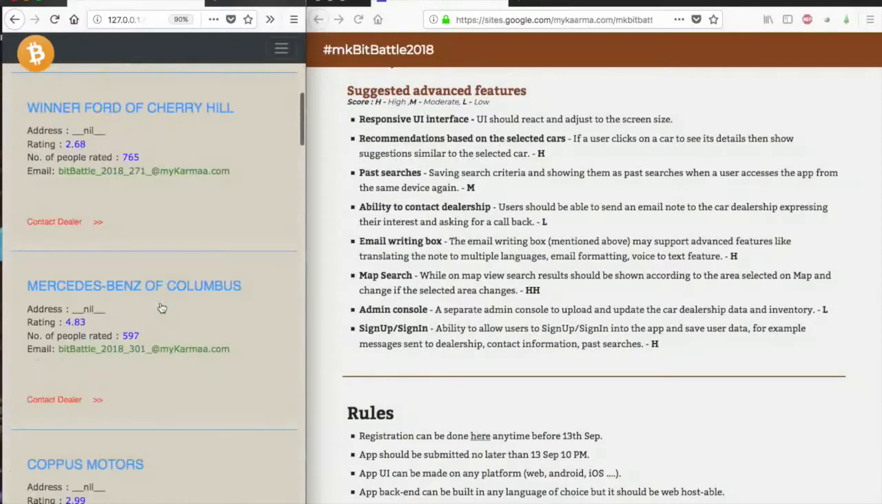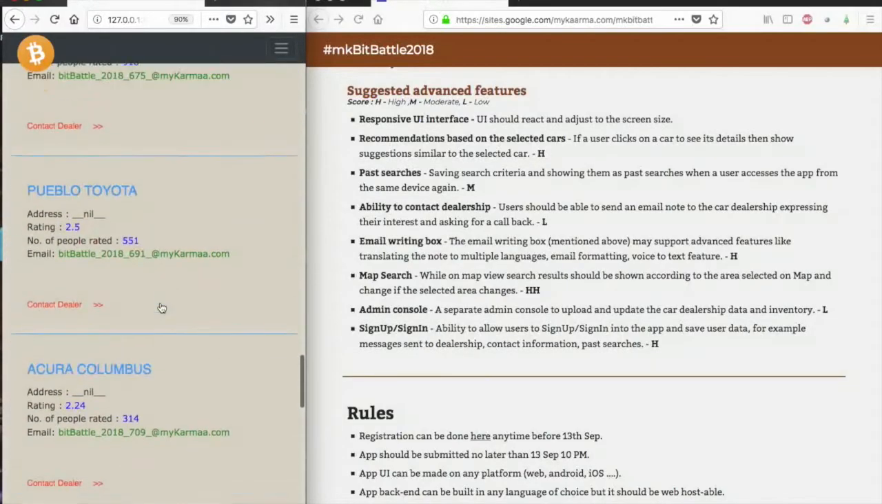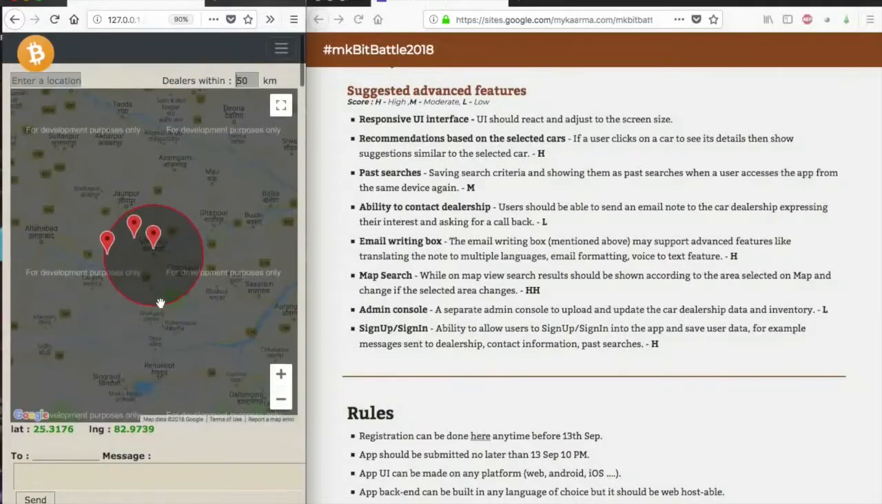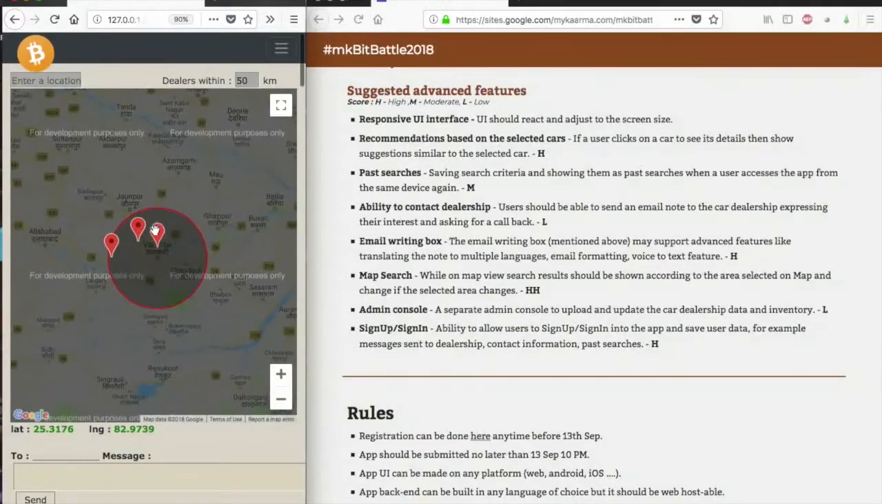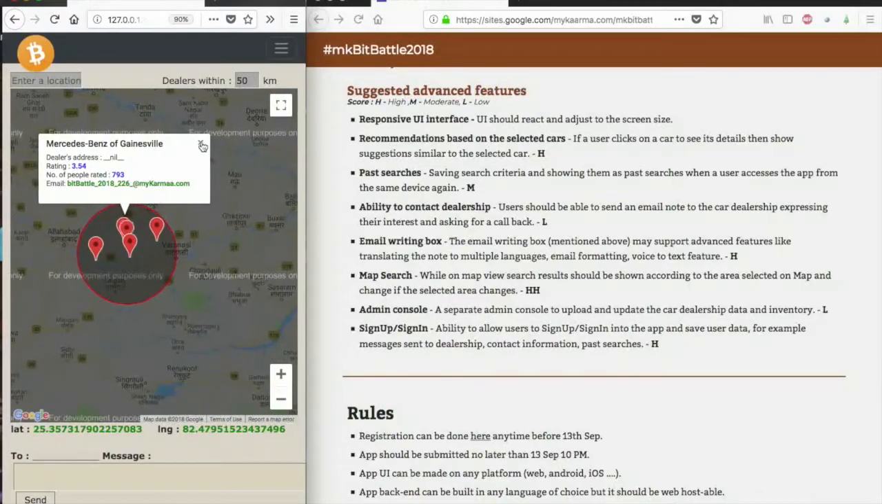And as I have told you, the number of dealers in the list view is greater because of Google's restriction, and you can also see that I have a warning for development purpose only. So this is the reason. But yes, this is implemented. This is the area selected. So even if I drag this to somewhere around this, I can see all the other locations, and I can actually also see these two.